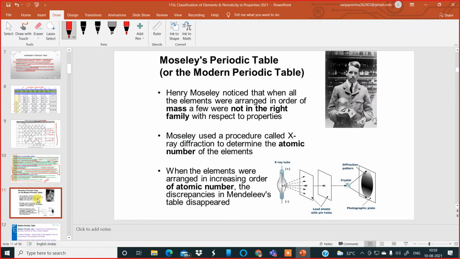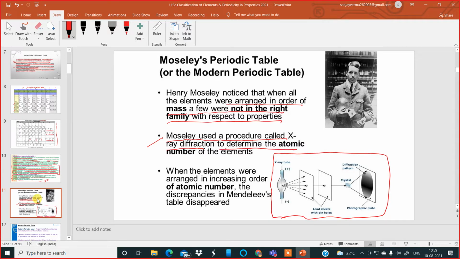Now, moving further to the next contribution of Moseley, which resulted in the modern periodic table. This fellow was Henry Moseley. He noticed that when all the elements were arranged in the order of atomic masses, a few were not in the right family with respect to their properties. That's why Moseley used a special procedure called the X-ray diffraction technique. Details are not required in class 11. It was used to determine the atomic number of the elements.